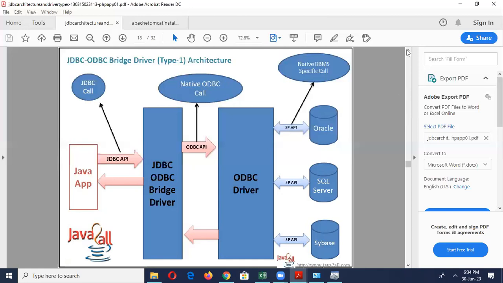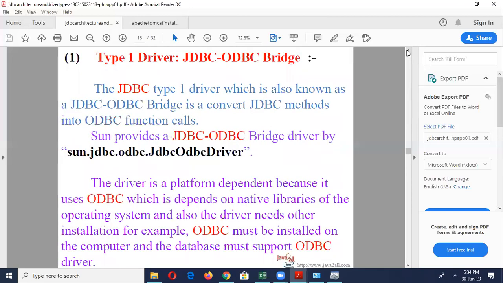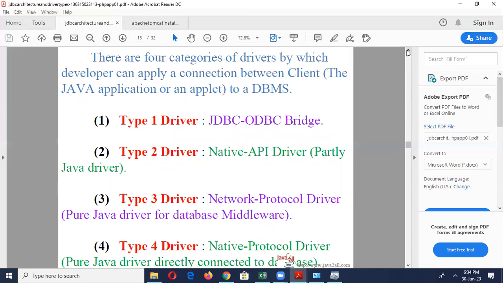Similarly, if we see type 2, the native API, it is a native application program, partly a Java driver. The next, type 3 driver, is for protocols. If you are using any protocol, such as an energy efficient routing protocol, the type 3 driver will be suitable for you. Type 4 driver is a pure Java driver directly connected to the database. So these are the various types of drivers which are available. Now I will stop the screen sharing.